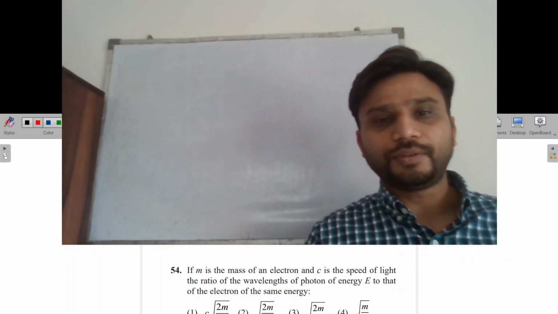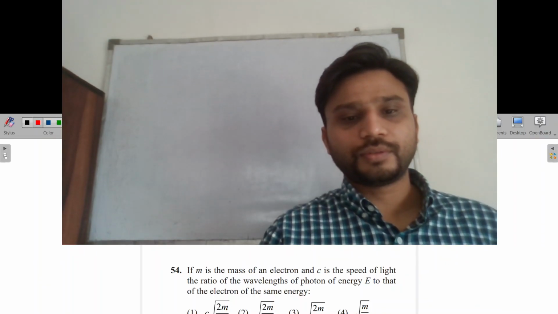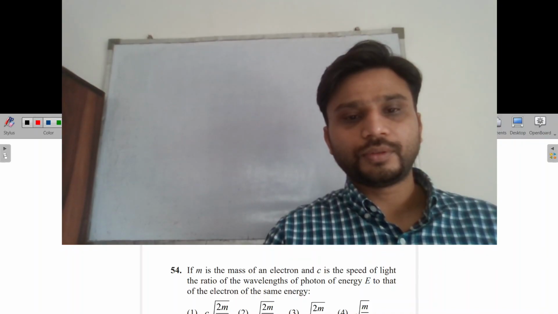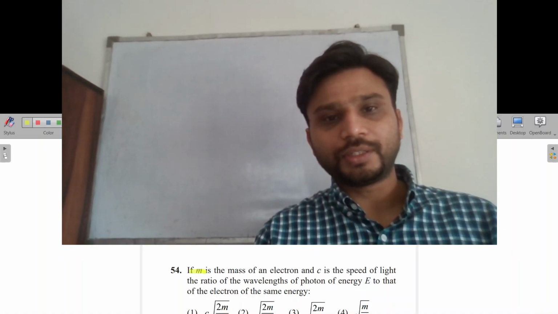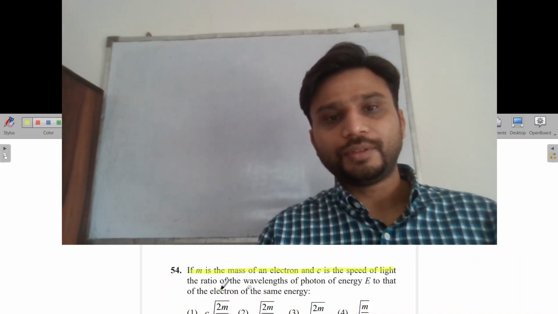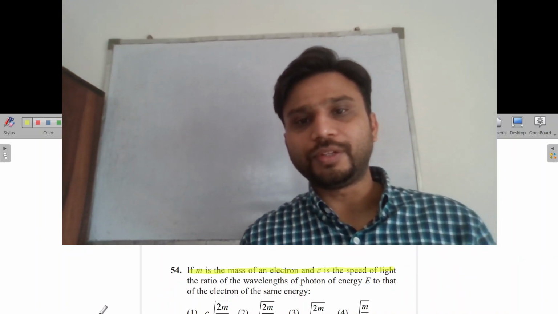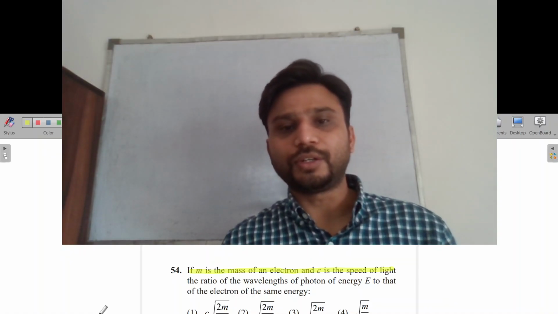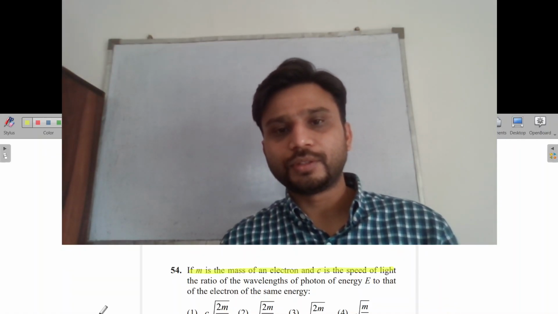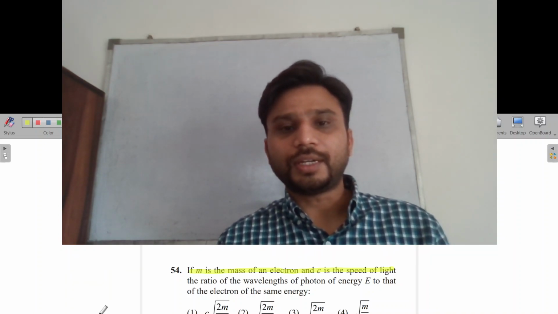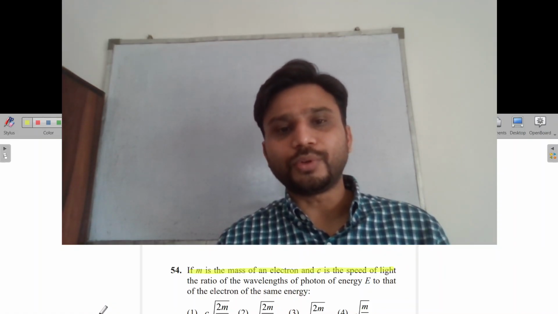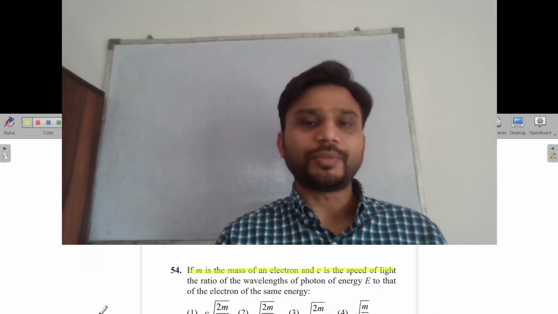So we have this question. Basically, if the mass of an electron is m and c is the speed of light, then what is the ratio of the wavelength of a photon of energy E to that of an electron of the same energy? So basically, we have some energy E for the photon, and we have to take the ratio of its wavelength to the de Broglie wavelength of the electron having the same energy.